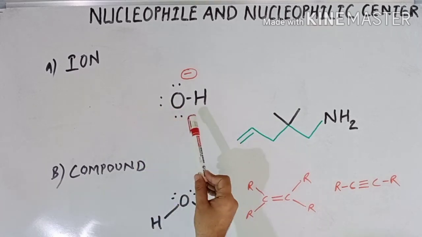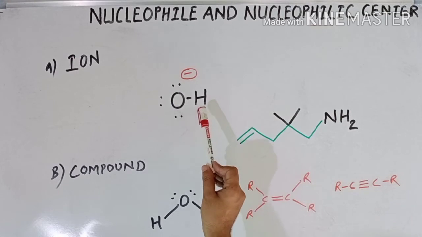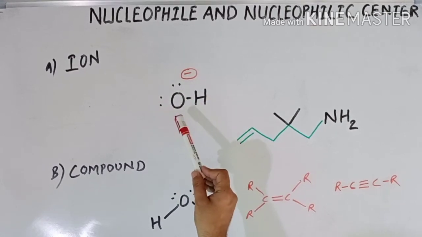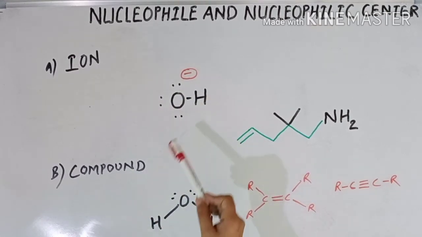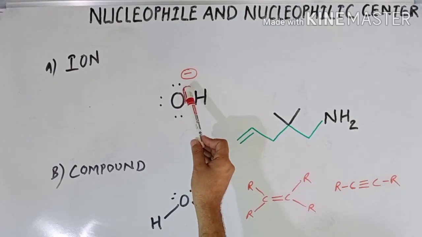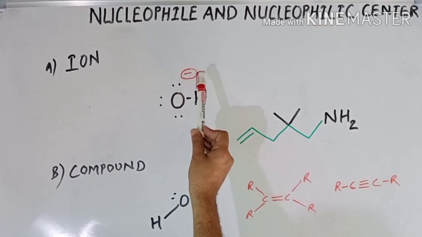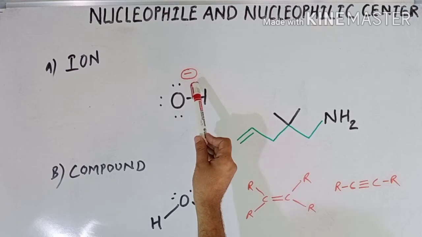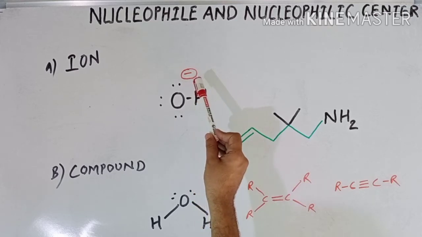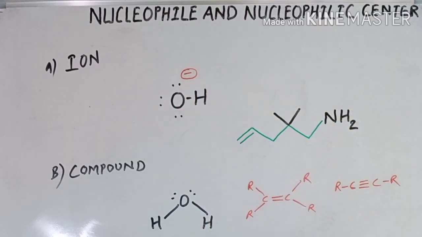Here in ions, this hydroxyl ion has a lone pair of electrons on the oxygen atom. And this oxygen atom bears an extra lone pair, that's why a negative charge is mentioned. So this ion has the ability to donate its lone pair, that's why this hydroxyl ion can act as a good nucleophile.